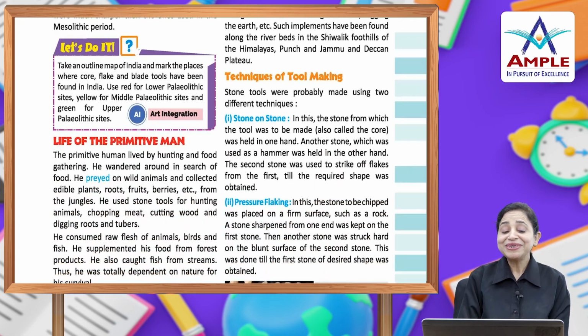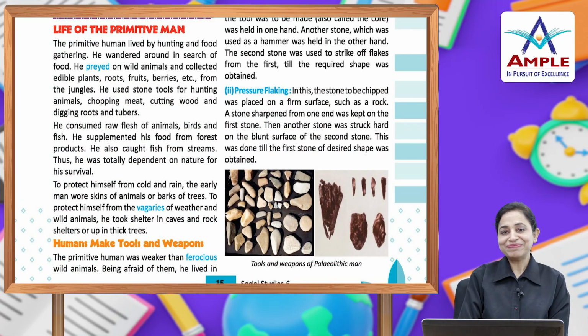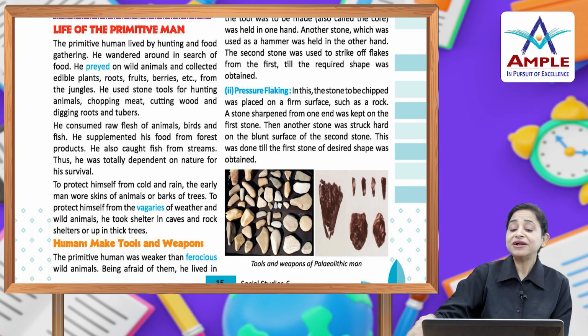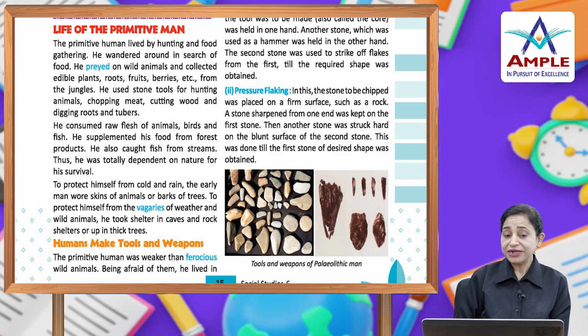So now we are going to read about the life of the primitive man. The primitive human lived by hunting and food gathering. He wandered around in search of food and he preyed on wild animals and collected edible plants, fruits, roots, berries, etc. from the jungles. He used stone tools for hunting animals, chopping meat, cutting wood and digging roots and tubers.